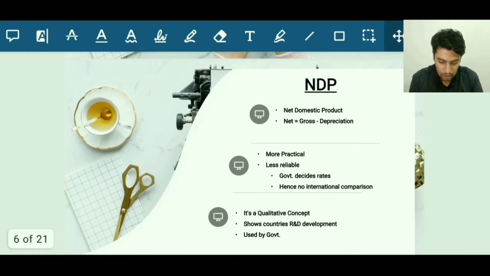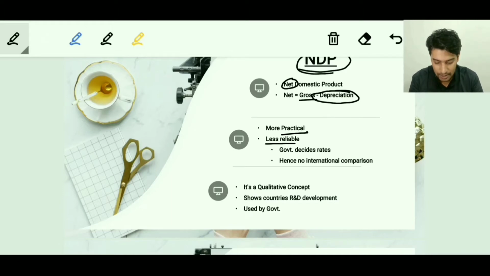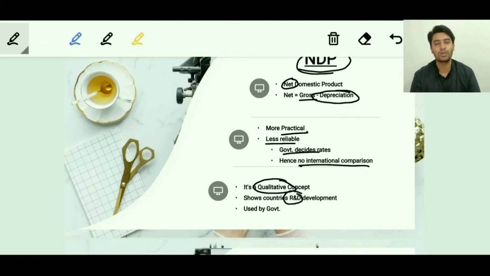The next term is NDP, net domestic product. There is a change from the word gross to net, so we will be including depreciation. Since we have considered depreciation, it is more practical because wear and tear is a fact of life. It is less reliable because depreciation rates are decided by the governments and hence not used for international comparison. Besides, it is a qualitative term and shows the country's R&D development. Since it shows how far the goods are of good quality, if they are of good quality, the depreciation rates will of course be less.